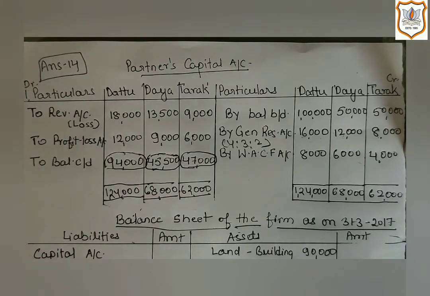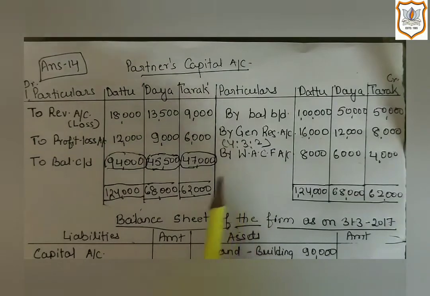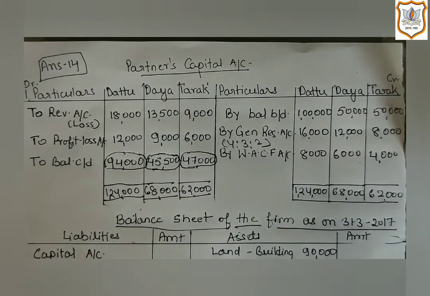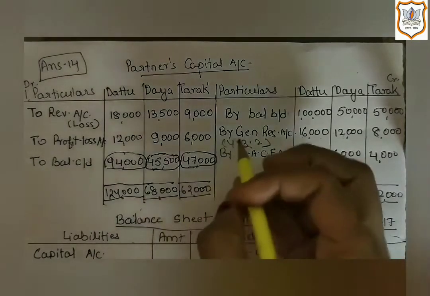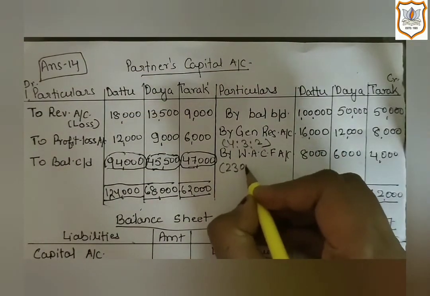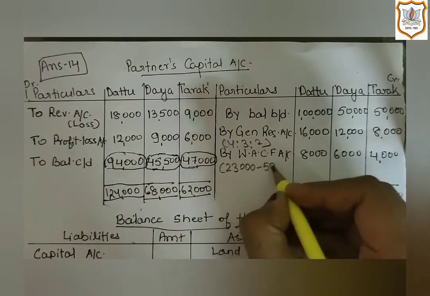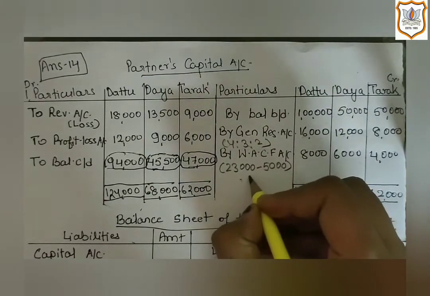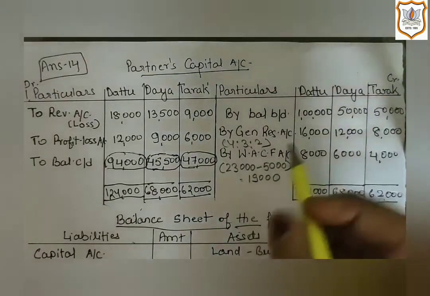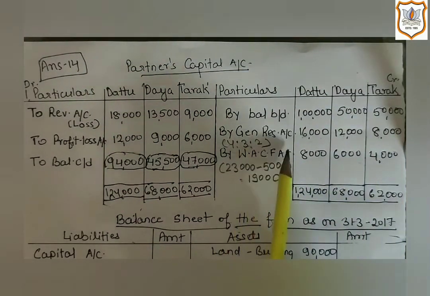It is given in the information that a claim of rupees 5,000 was made against it. So the entire 23,000 will not be distributed. 23,000 minus 5,000, that means 19,000 will be distributed in the ratio 4:3:2.